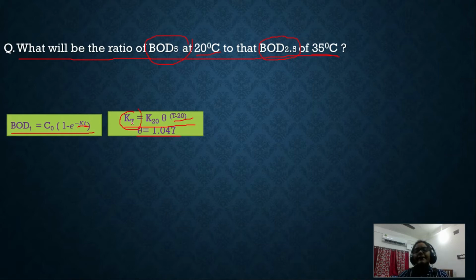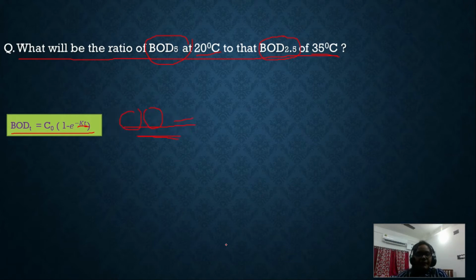So Kt is the rate constant at temperature T, that is equal to K20, the rate constant at 20 degrees centigrade, into theta. Theta is a constant whose value is 1.047, to the power T minus 20, whatever the temperature is, minus 20. Based on these two equations we can solve this problem. Now let's get started.